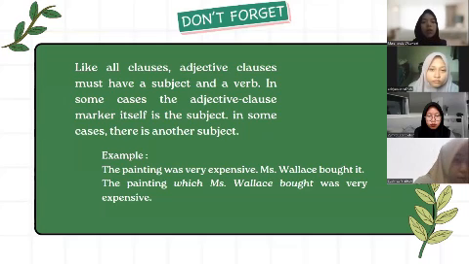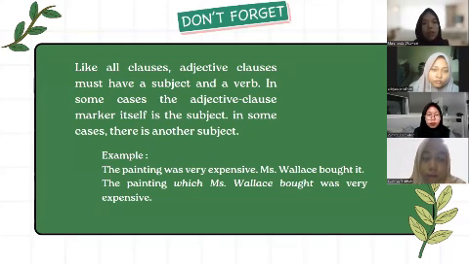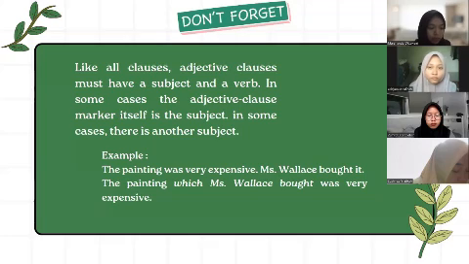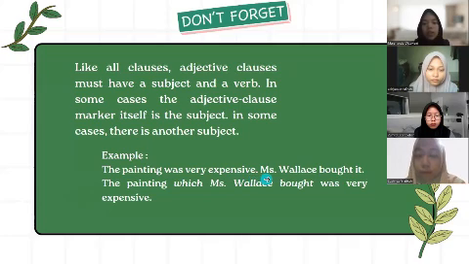Like all clauses, adjective clauses must have a subject and a verb. In some cases, the adjective clause marker itself is the subject. In some cases, there is another subject. The example: the painting was very expensive, and Miss Wallace bought it.